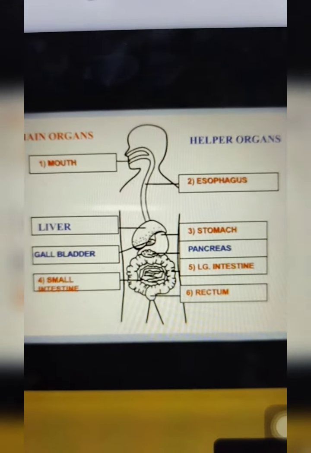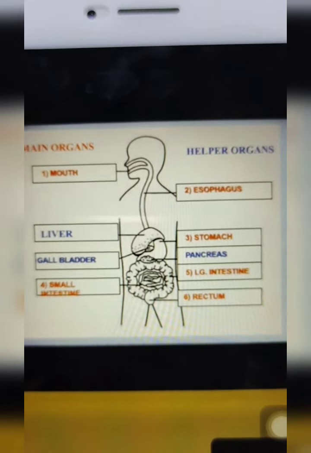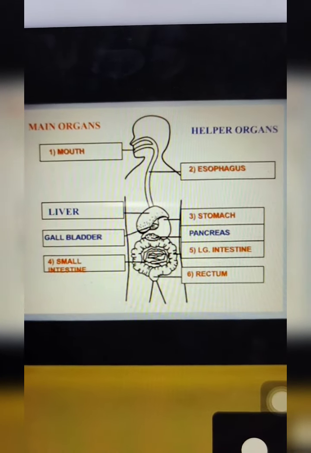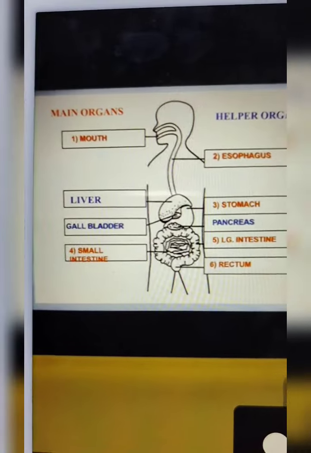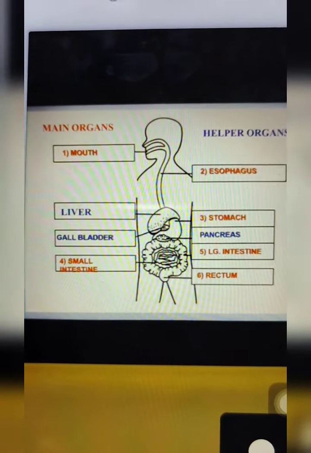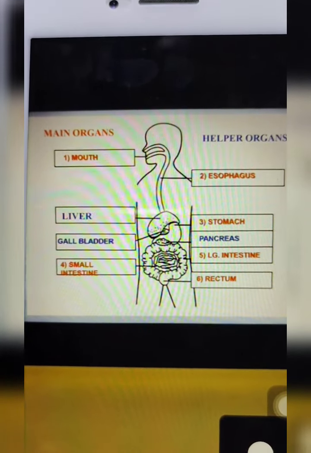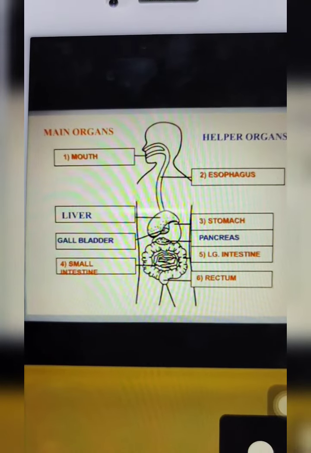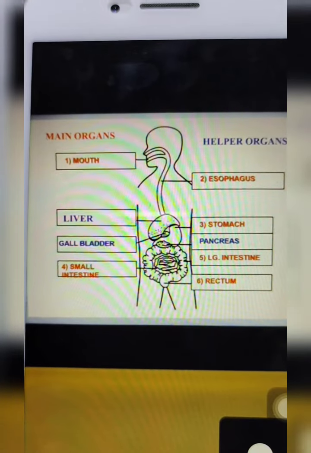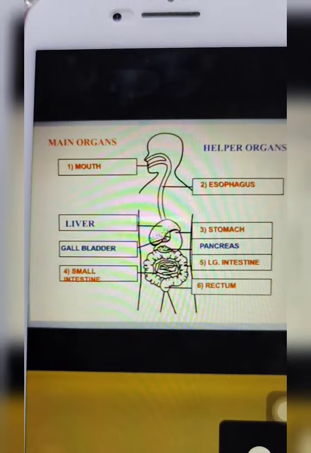So how does digestion start? It starts with our mouth, with the process of chewing. Chewing is the first mechanical digestion. With the help of our teeth and our saliva, the food that we have eaten will be broken down into smaller particles. Once broken down into smaller particles with the process of chewing, the tongue will push the food to our esophagus.